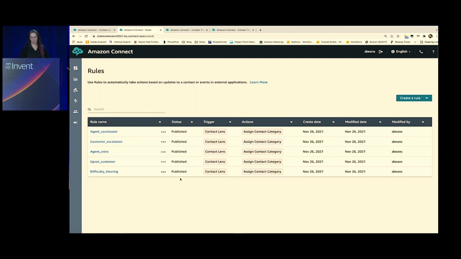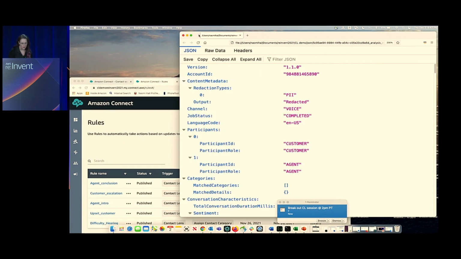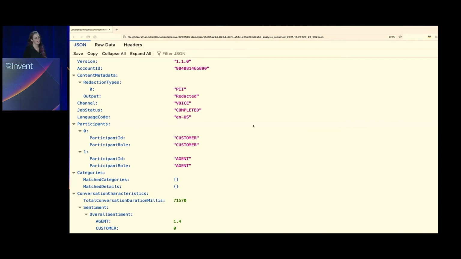Okay, so now that we've looked at rules, let's take a look at the output file. So what will happen after these, with post-call analytics, is there will be within S3 a JSON and an audio file that is stored in the analytics portion of the S3 bucket that you've determined when you've set up your Amazon Connect instance. I've gone ahead and already downloaded the JSON output from that first call we looked at that had an issue, action, and outcome. But let's take a look at what this output includes.